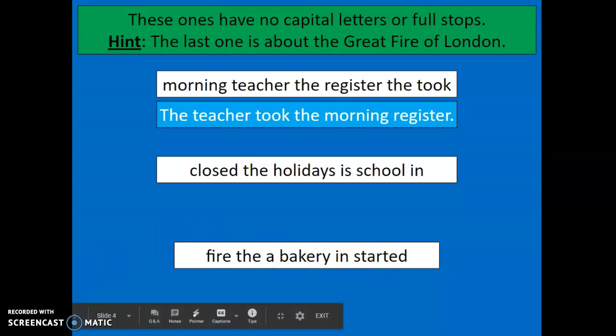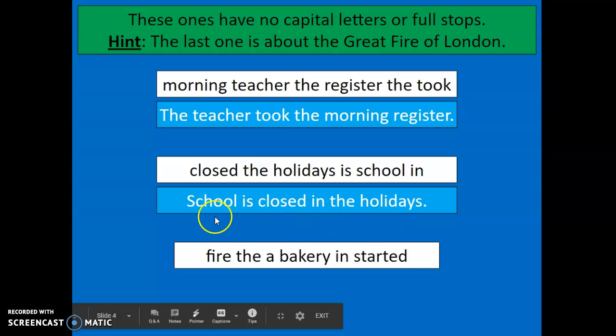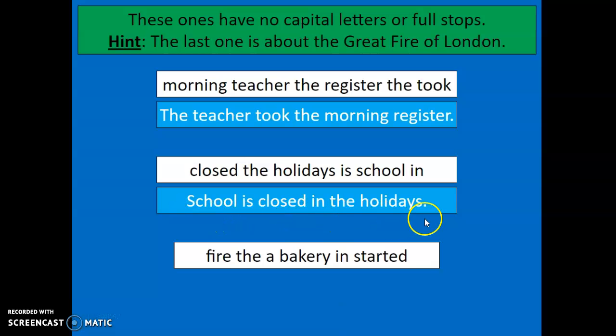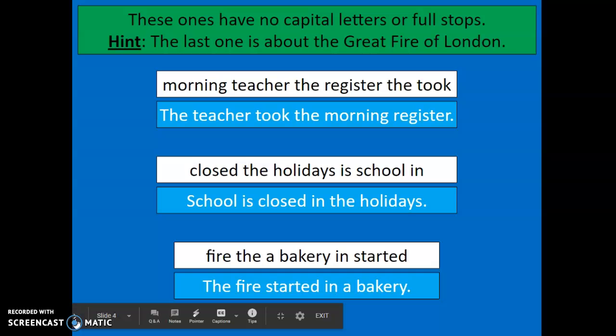Okay, are you ready to check your answers? Let's see. Okay, so the first one should be, school is closed in the holidays. There's a capital letter at the beginning and a full stop at the end. And the last one, which is about the Great Fire of London, should say, the fire started in a bakery. Okay, there's a capital letter here and there's a full stop at the end. I hope that you managed to get all of those ones right.